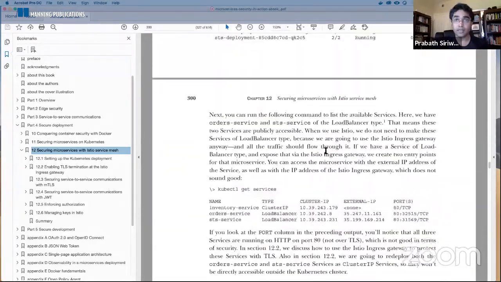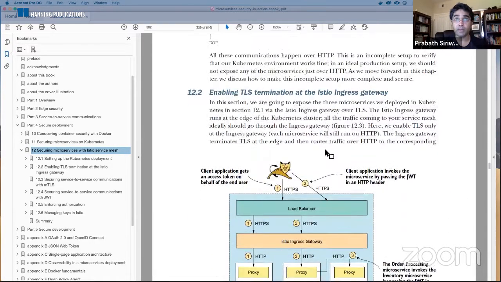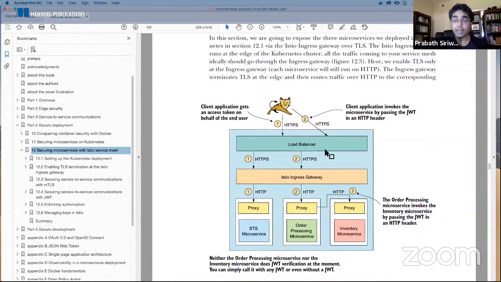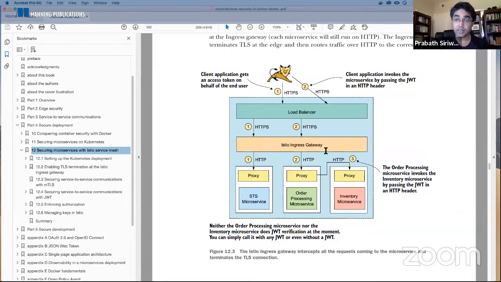Now let's see. Okay, so this we did. How to enable TLS at the Istio ingress gateway, right? When you have Istio in your system, you need to make sure all the requests coming from outside the Kubernetes cluster first go through the Istio ingress gateway, right?